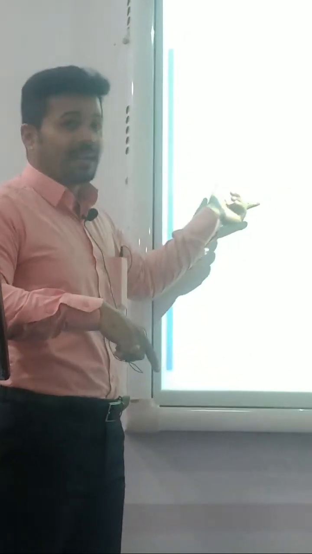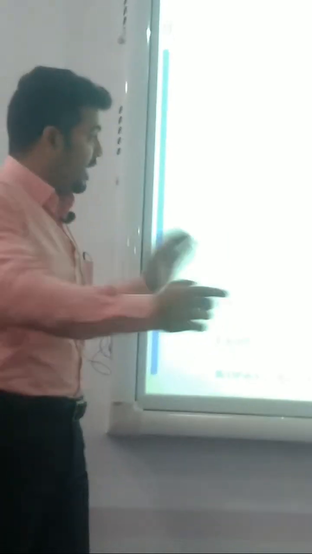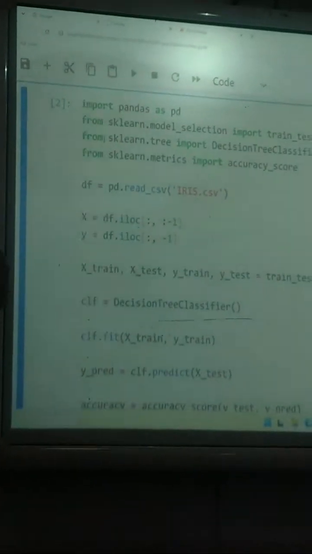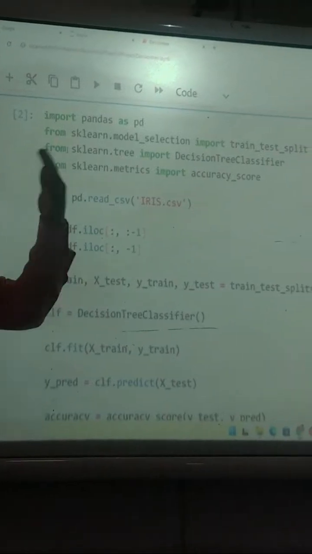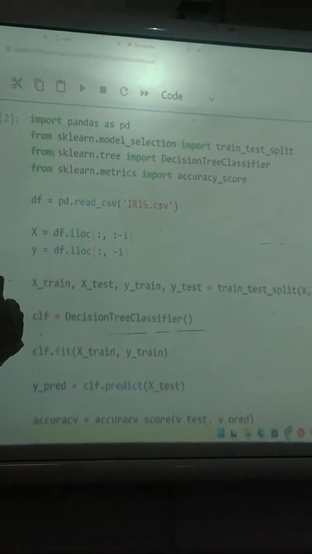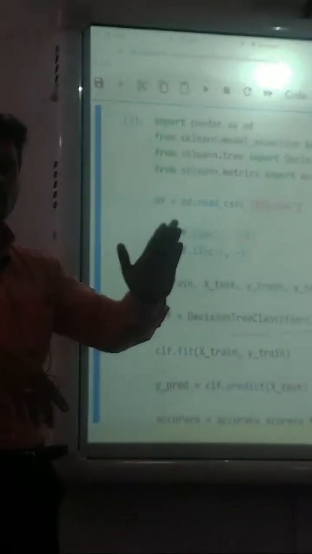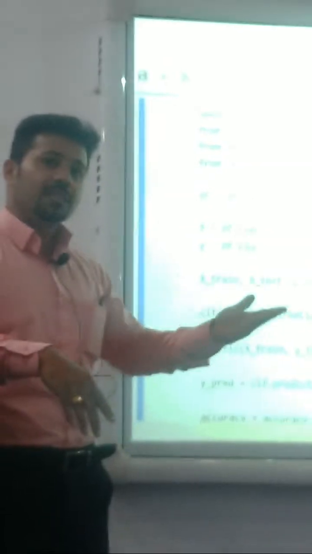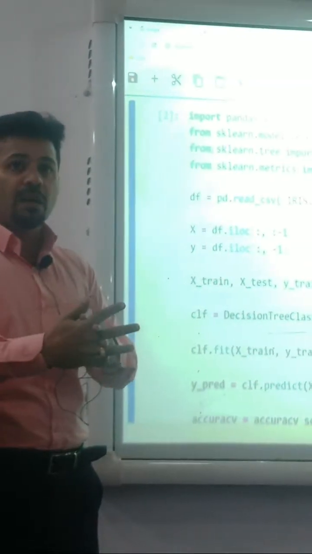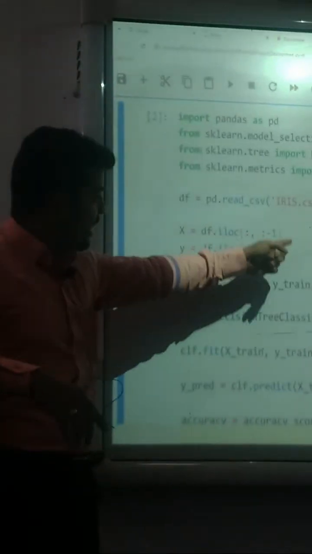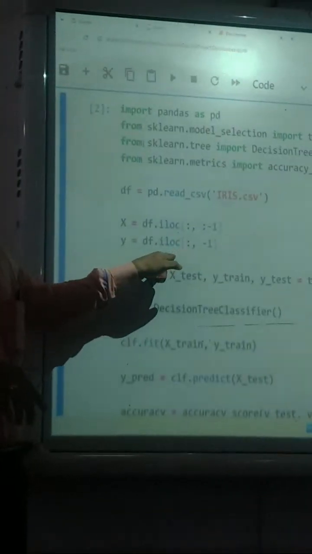Second step, I can take any locations. In the Python language, the slicing concept is there: starting address, ending address, step count. How to read the files? How many columns are there? Four or five columns. I can go 1 by 1, or 2 by 2, or any other matrix. How many records are there? Totally 500. I can go 1 by 1, 2 by 2, 3 by 3, or any other condition comparisons. For that I can write some slice locations.